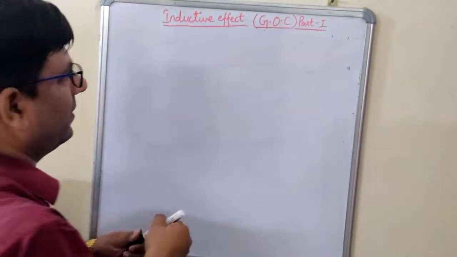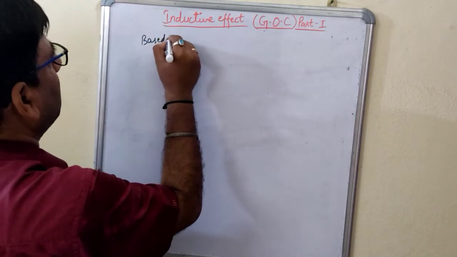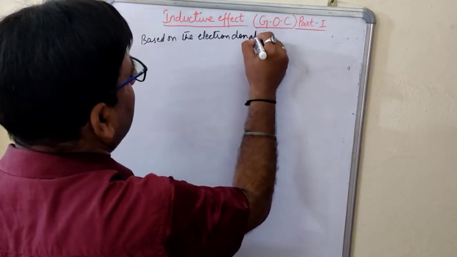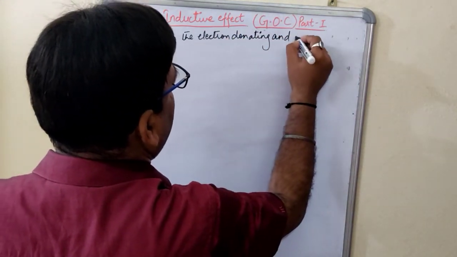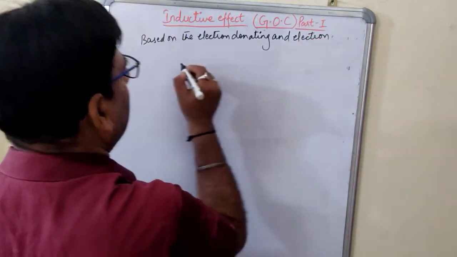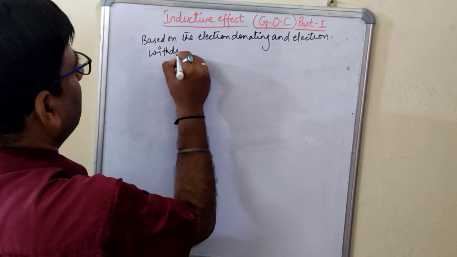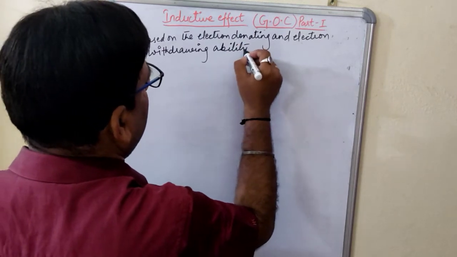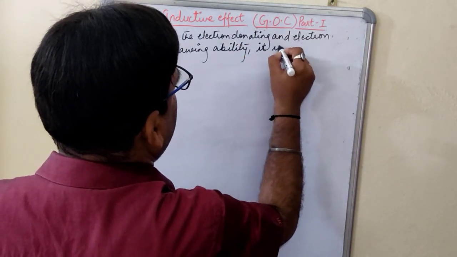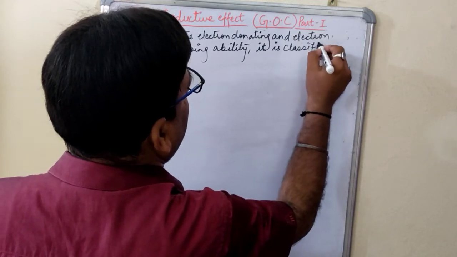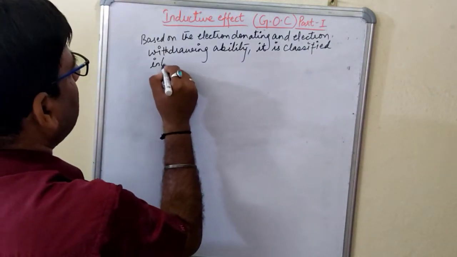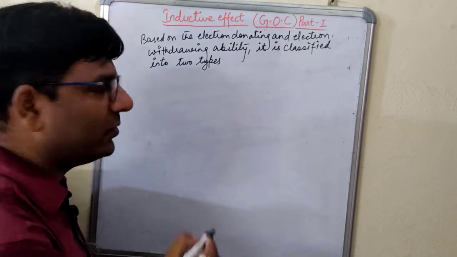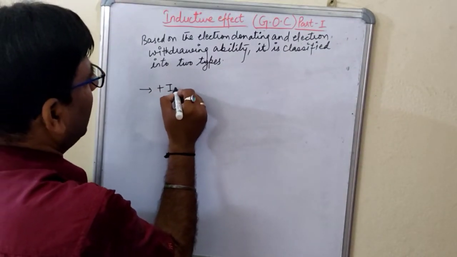So based on the electron donating and electron withdrawing ability, it is classified into 2 types. First one is the plus I effect.